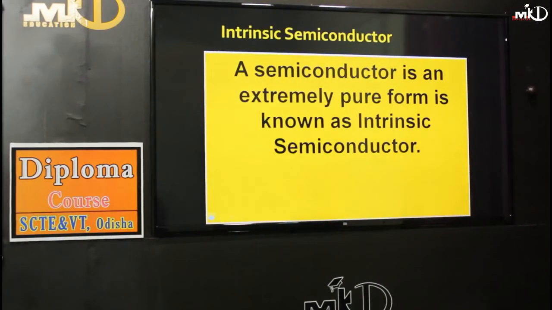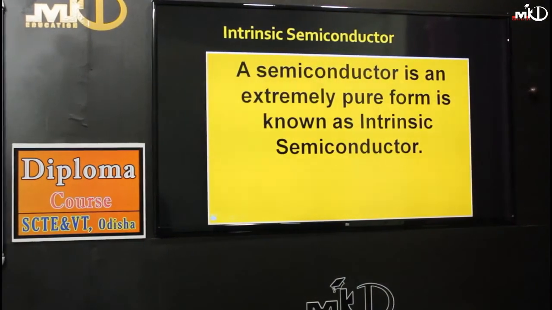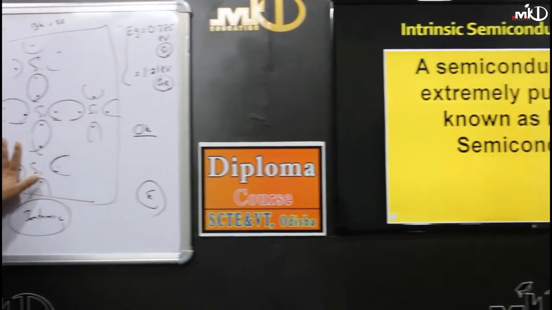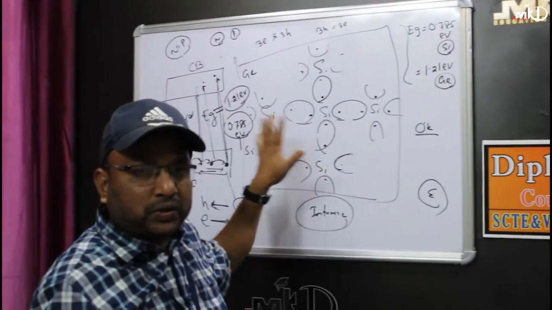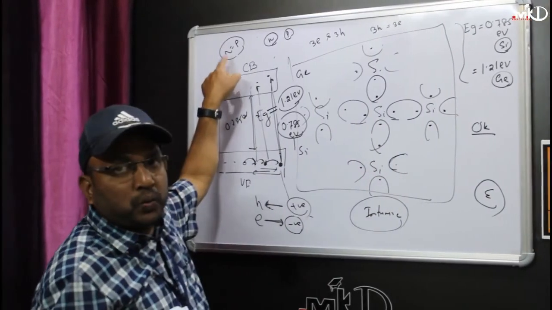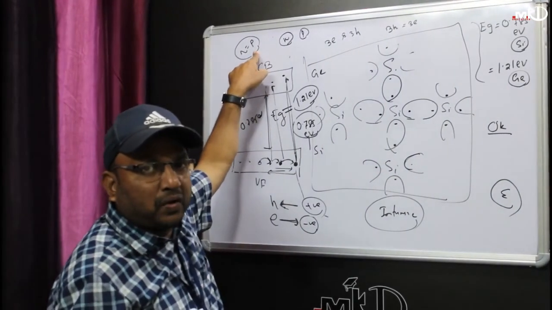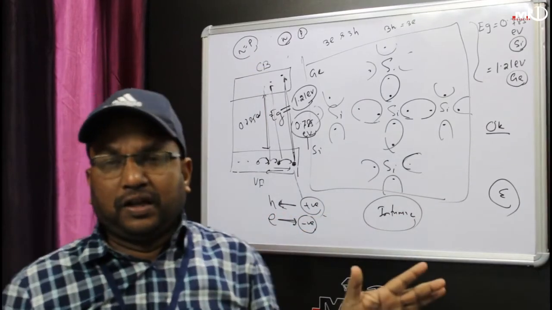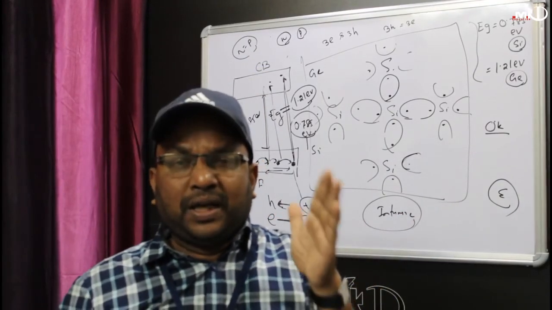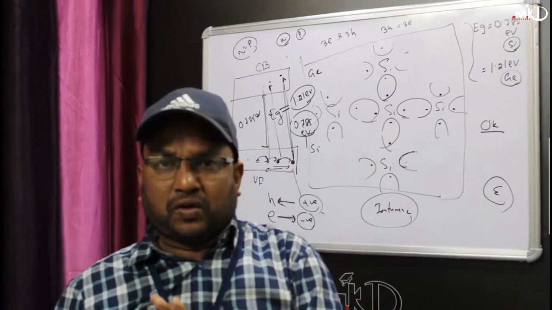You can form this semiconductor using silicon atom or germanium atom having valence equal to 4. In those cases, n equal to p, the number of electrons equals the number of holes. So this means electrically neutral. Electrically neutral means if you have 5 holes, you have 5 electrons.